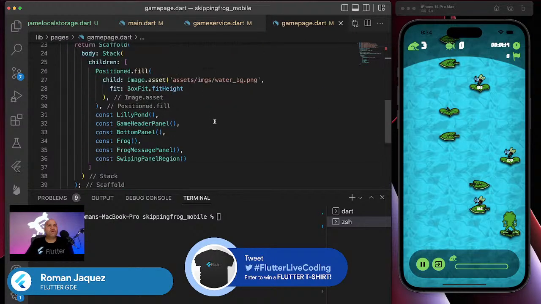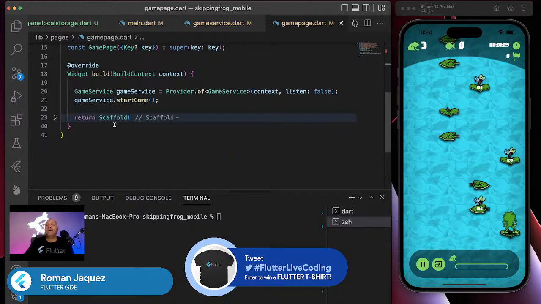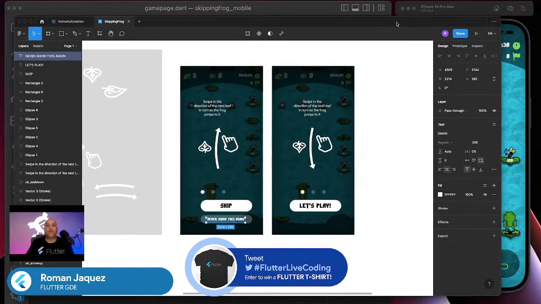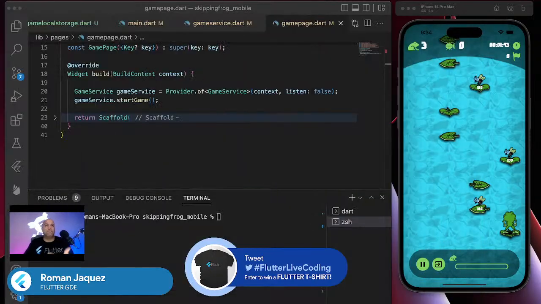So what would be the best place where I can do that? I can do it right here, because I'm going to show it either as a separate component, or now that I'm thinking, I can show it as a modal sheet, coming from the bottom, just displaying from the bottom. I can definitely do that. So I'm going to implement it just like a modal bottom sheet.